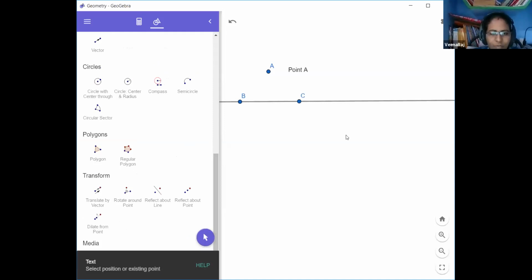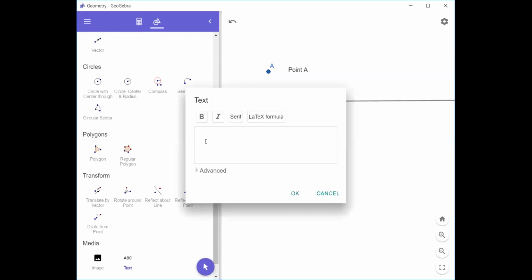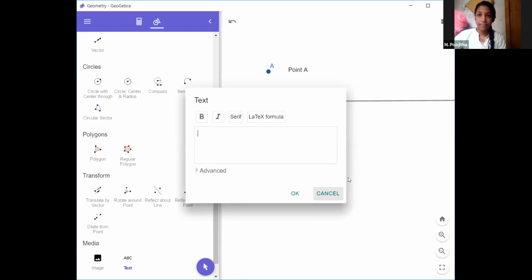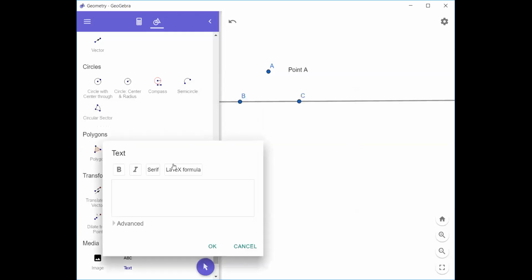So how can we indicate a line? Once you see here, what is the name of this line?